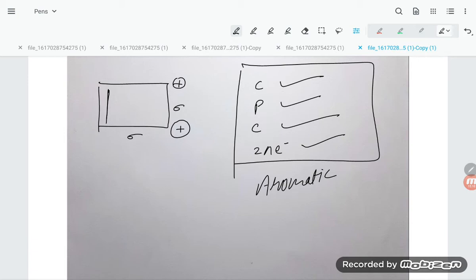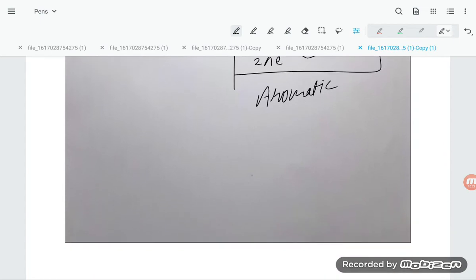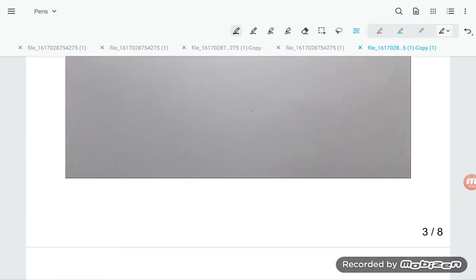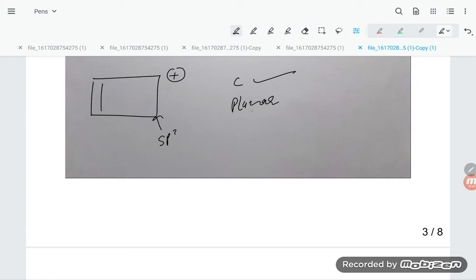Now let us try to understand the next point, dear students. Suppose this compound is there, students, and here is a positive charge. See, cyclic is there, that is okay. Now if they ask about planar, this compound is not planar, this is sp3, so planarity is wrong.